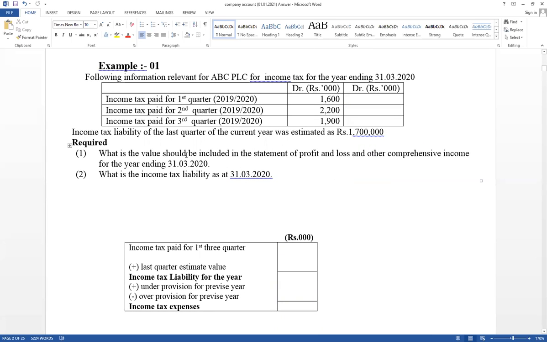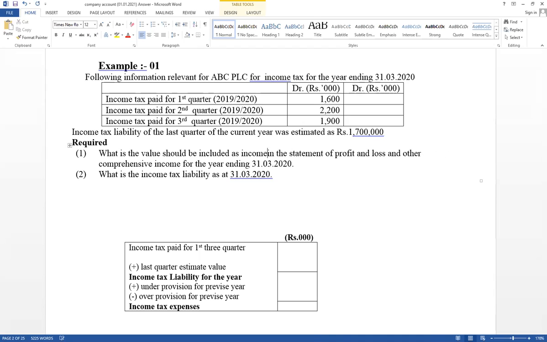What is the value that should be included in the statement of profit and loss and other comprehensive income for the year ended 31st March 20 as income tax? What is the value that should be included as income tax in the statement of profit and loss and other comprehensive income? As well as, what is the income tax liability as at 31st March 20? Think about it as at 31st March 20 as a liability. You have to consider only the last quarter estimate value. That is a value not paid in cash.